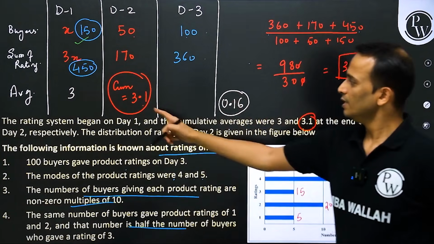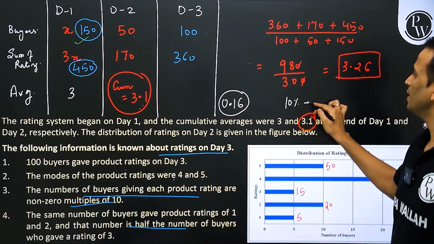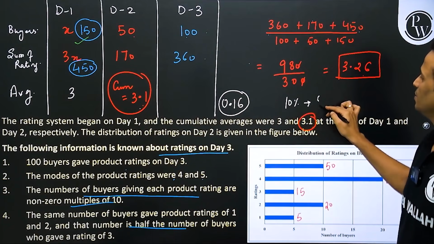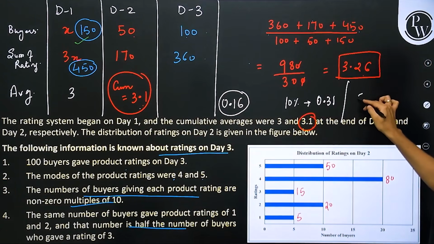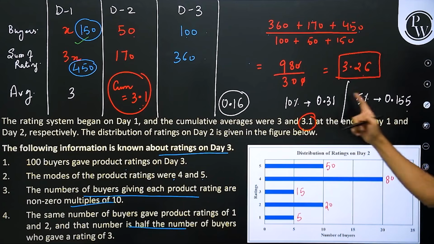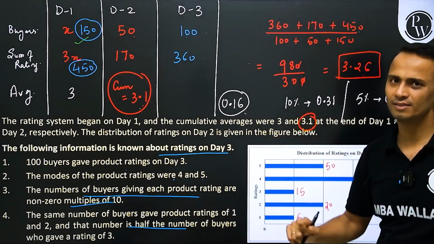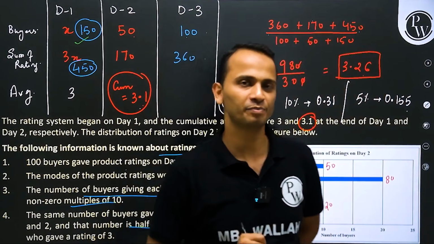Okay, now 10% of this number is 0.31. So 5% of this number will be 0.155, and my increase is slightly higher than this. So the increase here will be slightly higher than 5%.